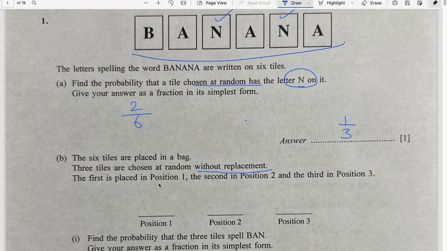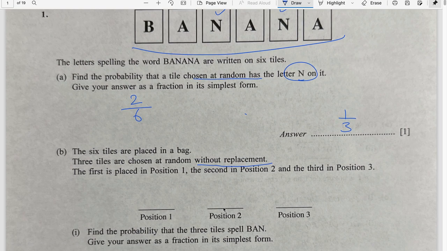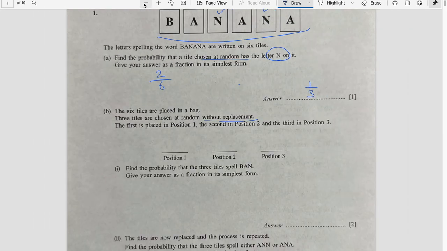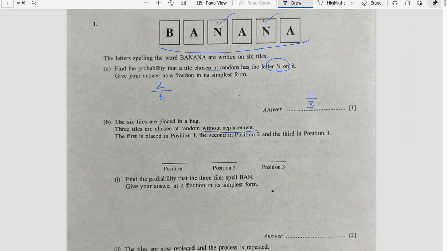The first is placed in position 1, second in position 2 and the third in position 3. So this is the scenario and it says find the probability that the 3 tiles spell BAN. B-A-N. So if the first tile is B, the probability is 1 out of 6. If the second tile spells A, we have 3 options out of 5. 1 is already taken down.